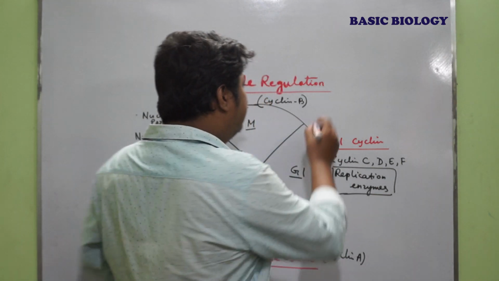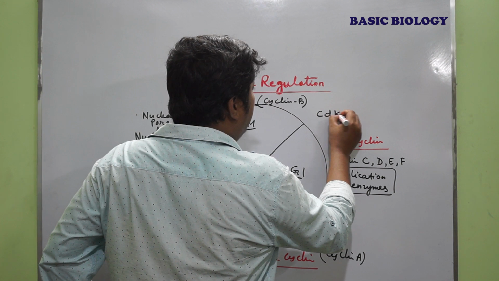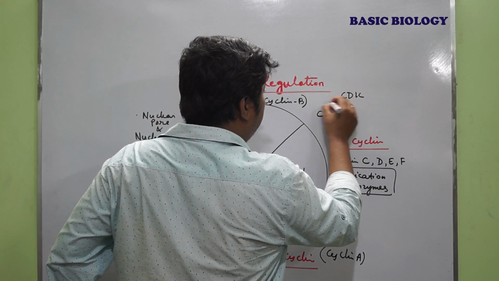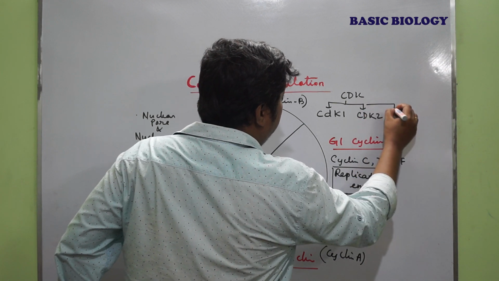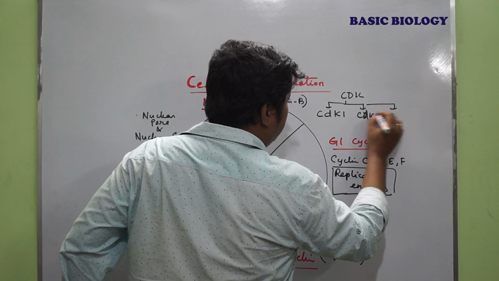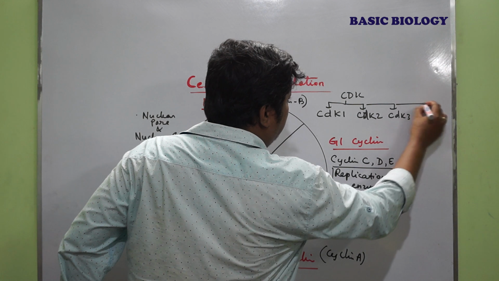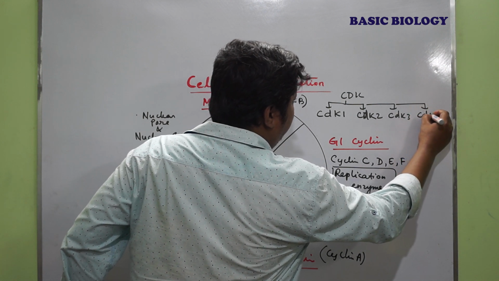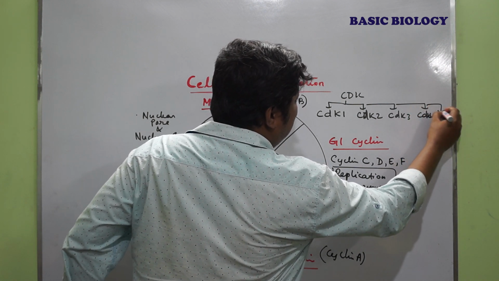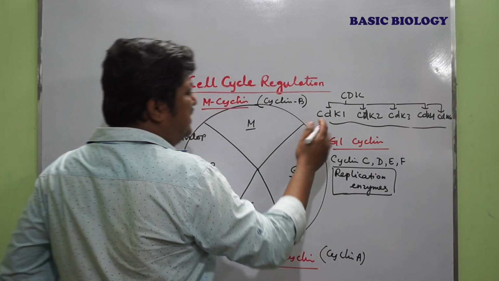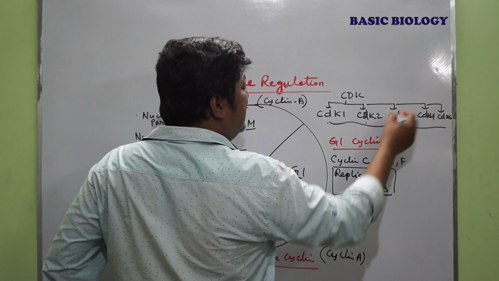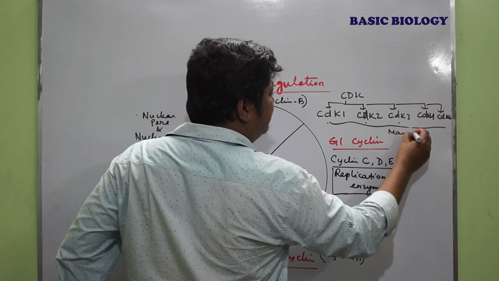They are named CDK1, CDK2, 3, CDK4, CDK6. These all are present in many vertebrates. That means CDK1, 2, 3, 4, 6 are all found in mammals.